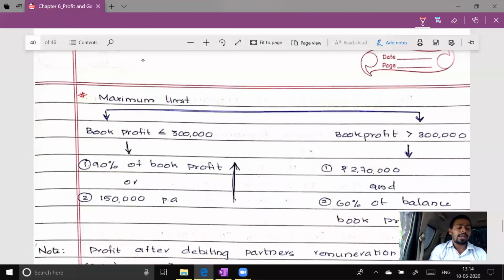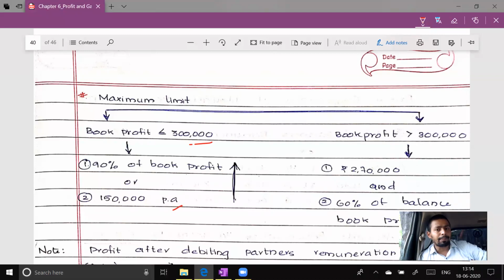Please understand, the maximum limit that they have set depends on the book profit of the firm. Depends on book profit, not taxable income. I'll teach you how to compute book profit. So if book profit of the firm is less than or equal to 3 lakh, that means partnership firm is not earning much, then 90% of the book profit or 1,50,000 per annum, whichever is higher.